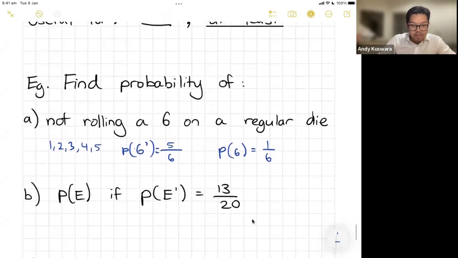What if they just give you just the probabilities? This is a common type question. Find the probability of an event if it's complement.